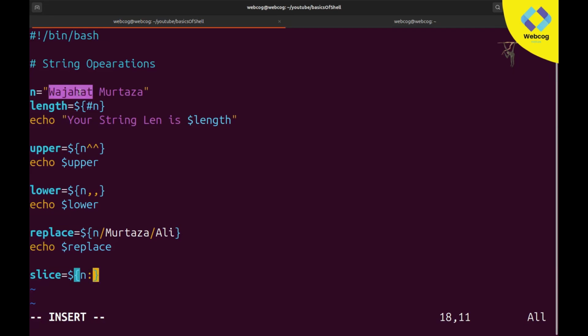So let's count the index number of H, which is 0, 1, 2, 3, 4. Basically we know index numbers start from 0. So if we count 0, 1, 2, 3 and 4, the index number of H will be 4. Here I will type 4.